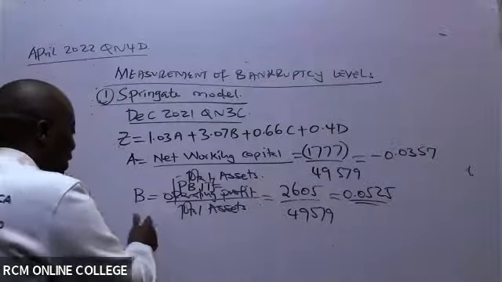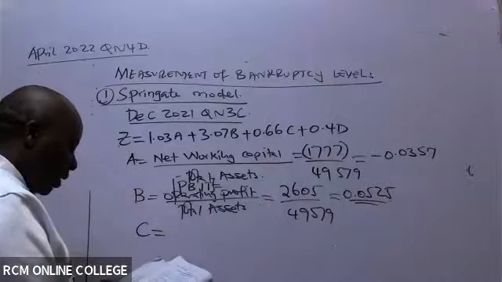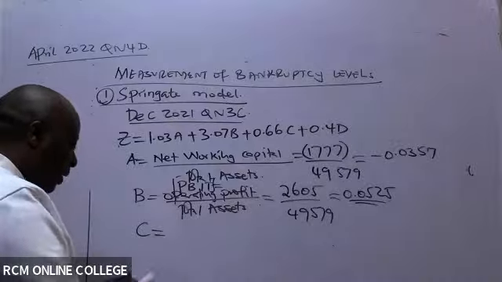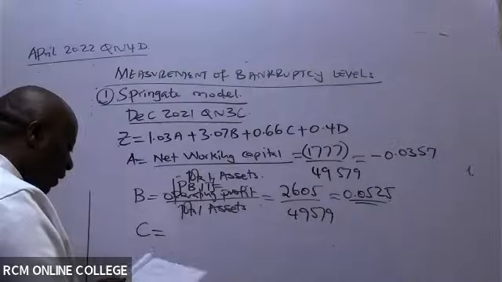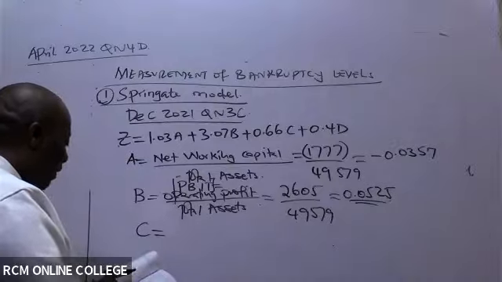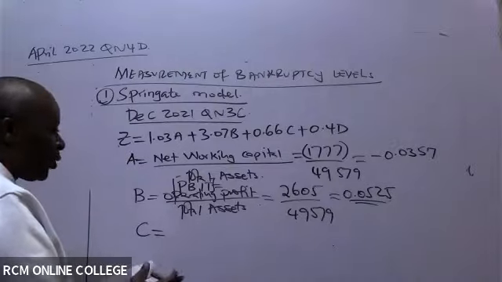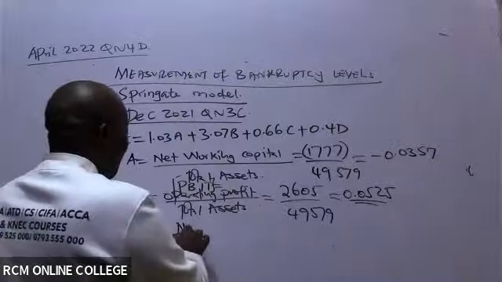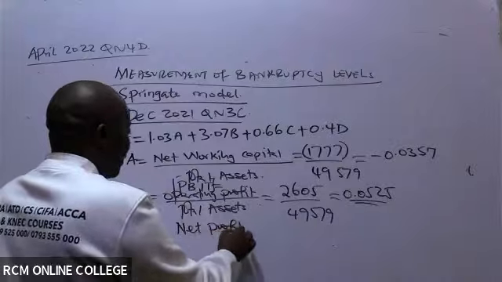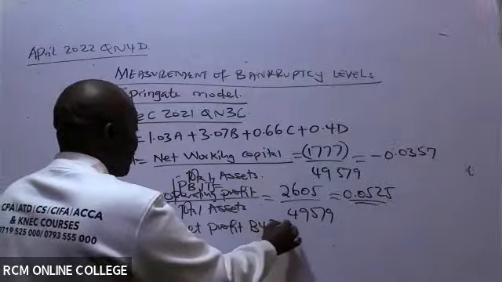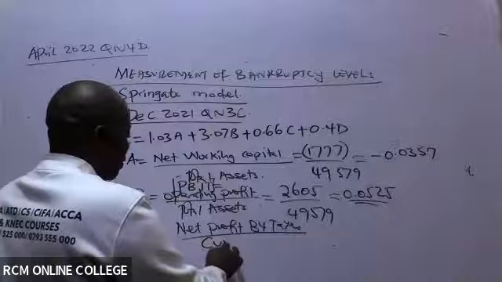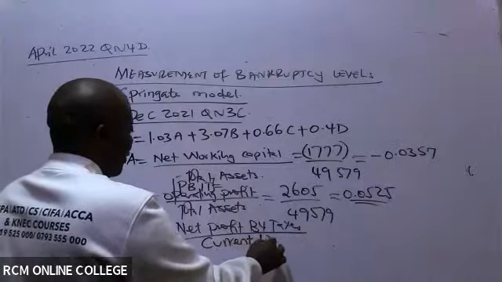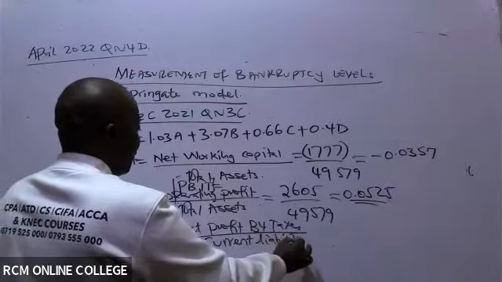From there, we go to C, ladies and gentlemen. So C, what do we have here under C? Under C, what they're telling us is net profit before taxes, now after interest, all over current liabilities.